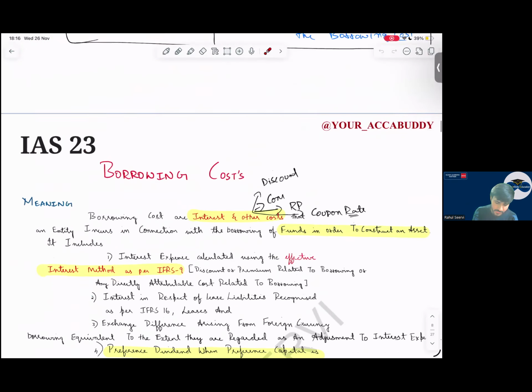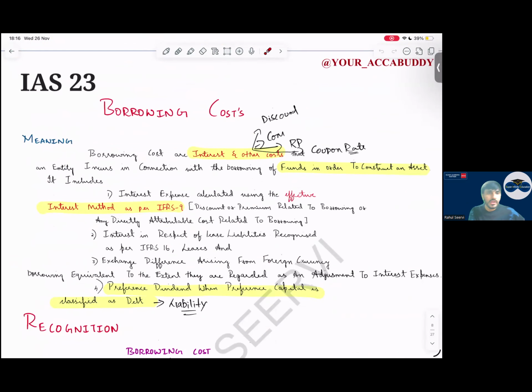So see here everyone. For MCQ it is very important. Borrowing costs are interest and other costs which are incurred. Other costs include discount, commission, transaction cost, redemption premium, coupon rate, which we have covered in IFRS 9 Financial Instruments. An entity incurs these in connection with the borrowing of funds in order to construct an asset.